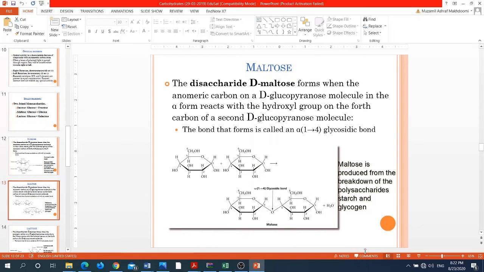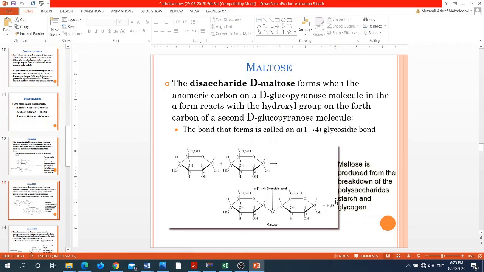The second example of the disaccharides is maltose. Maltose is a disaccharide which is formed by joining of two glucose monosaccharide units. The bond that's formed is between the carbon number 1 of one glucose unit and the carbon number 4 of the other glucose unit. Both these glucose molecules are in their alpha anomeric form, so the bond formed will be an alpha 1 to 4 glycosidic bond.